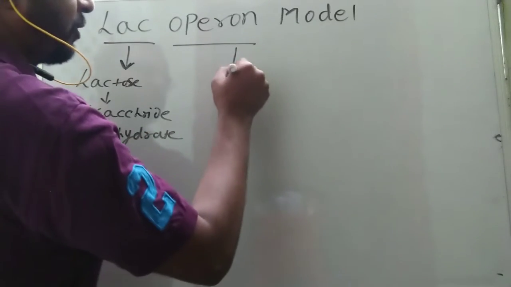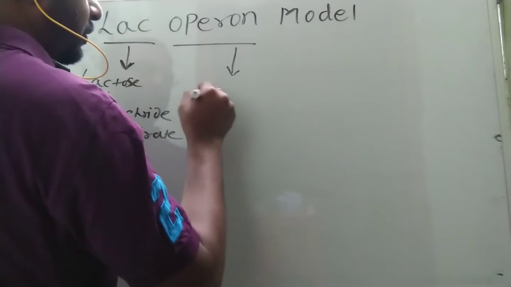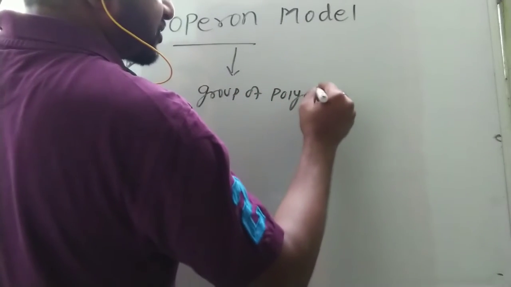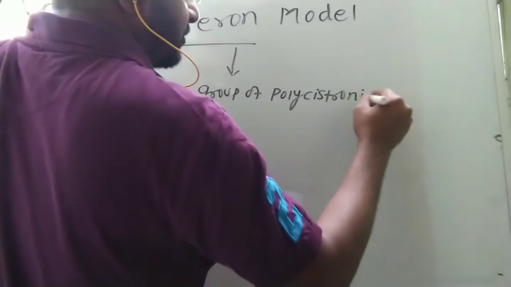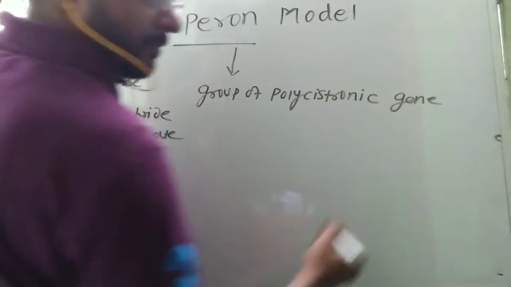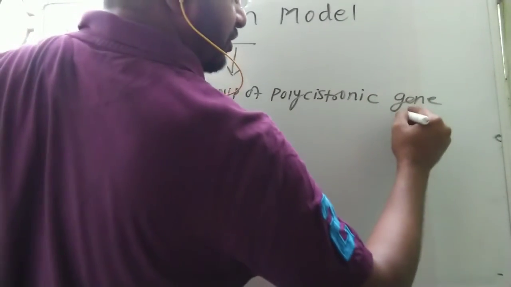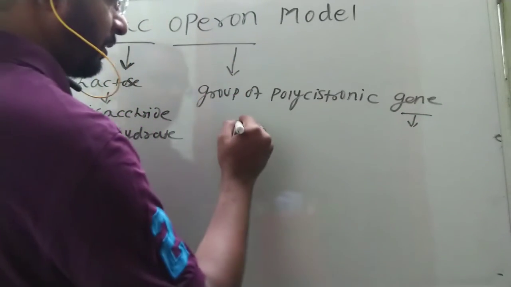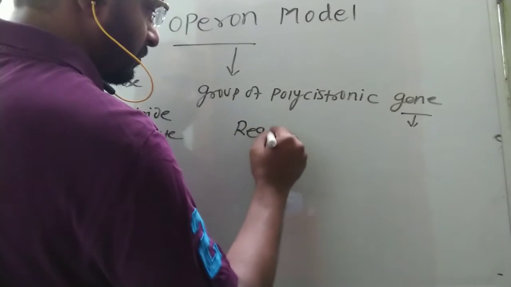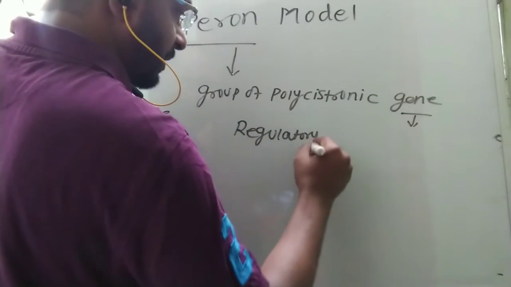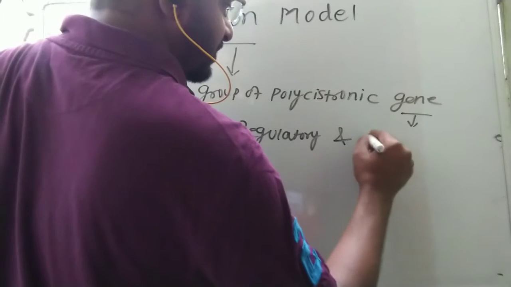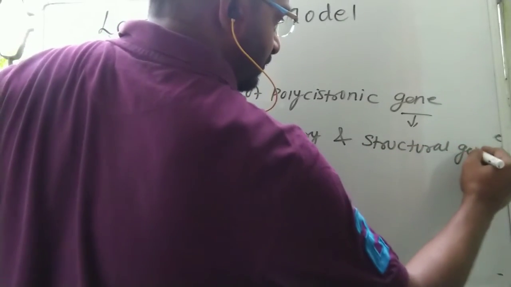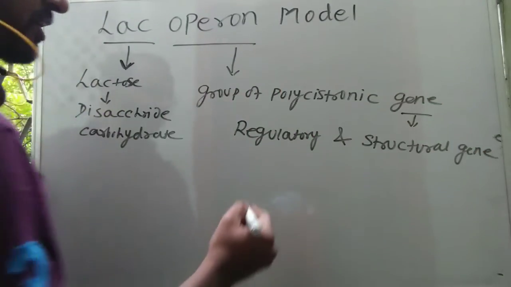And operon is a group of polycistronic genes. Polycistronic genes means it consists of two things: first, regulatory genes, and second, structural genes.